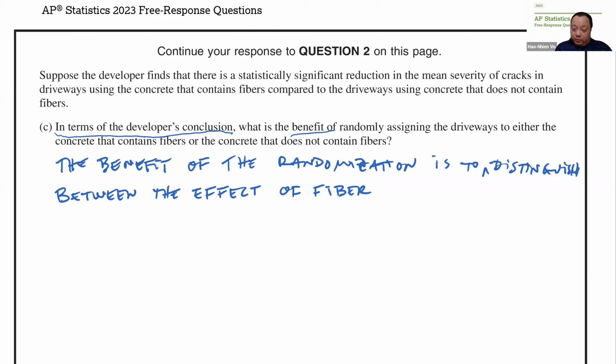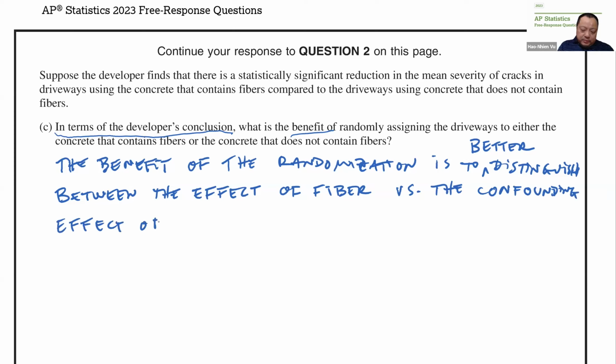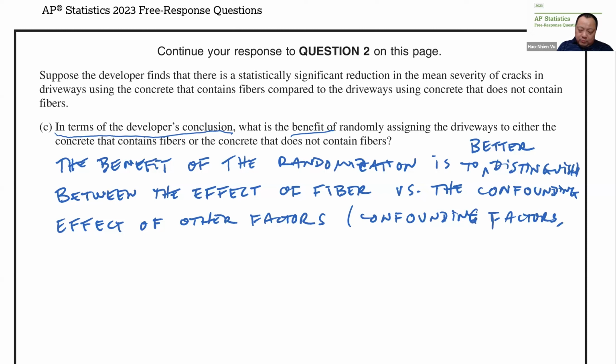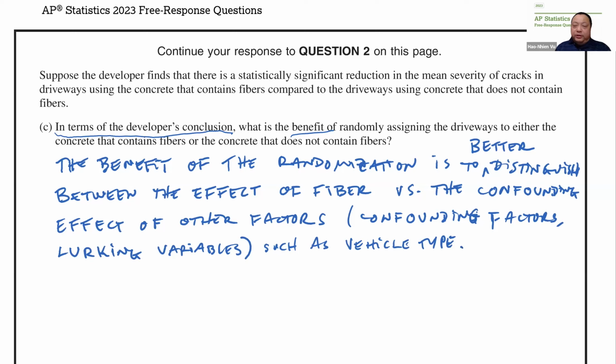I want a comparison word, so I say to better distinguish between the effect of fiber versus the confounding effect of other factors such as vehicle type.